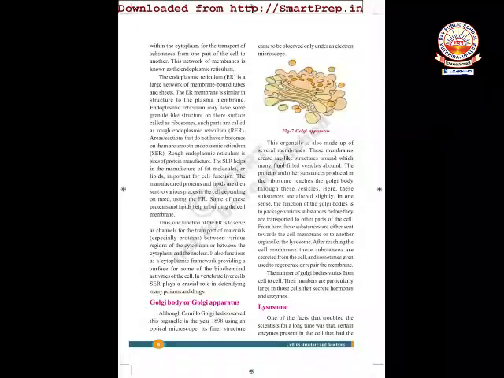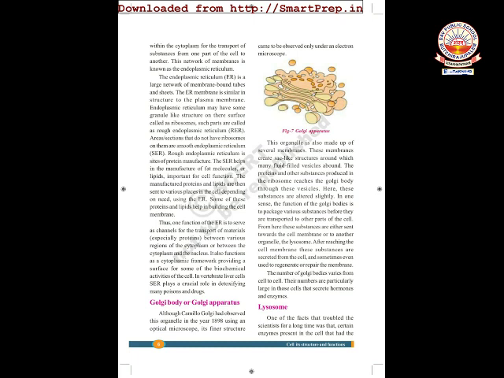Another important organelle in cell is endoplasmic reticulum. Endoplasmic reticulum is a network of tubes and vesicles, which are responsible for transport of materials within the cell. And this endoplasmic reticulum is of two types: rough endoplasmic reticulum and smooth endoplasmic reticulum.